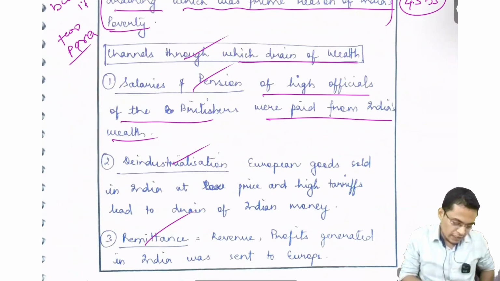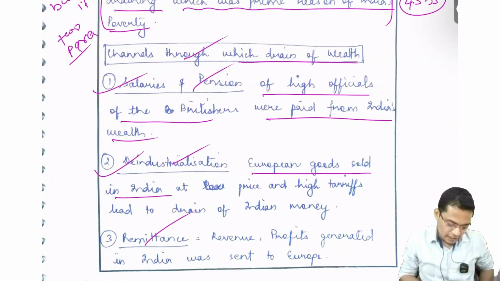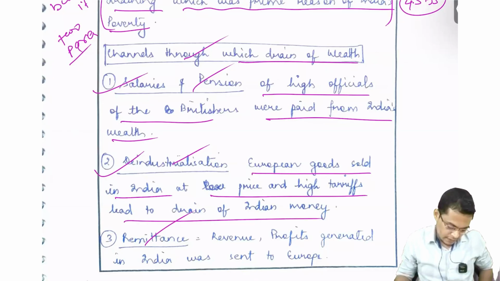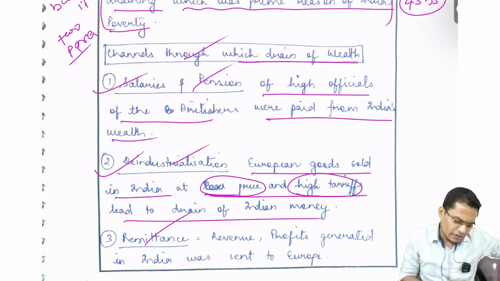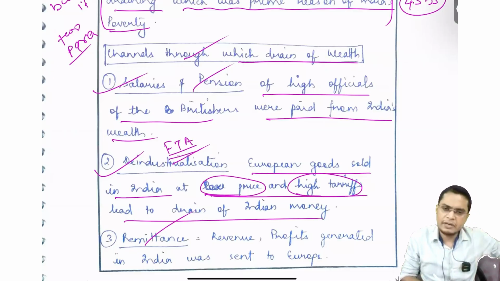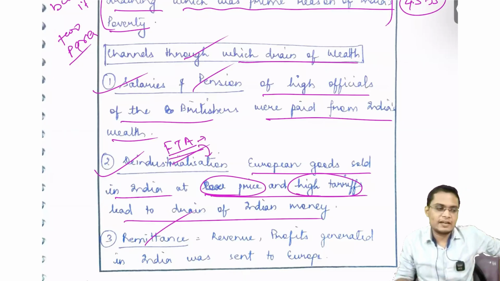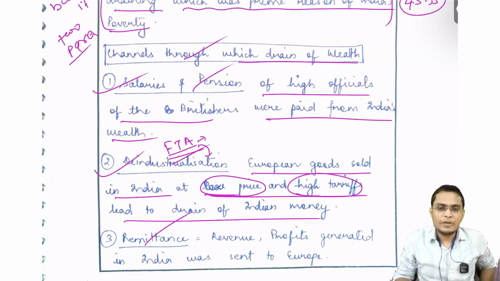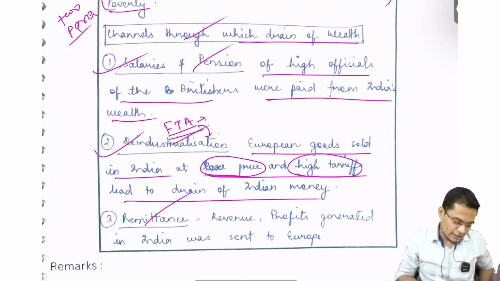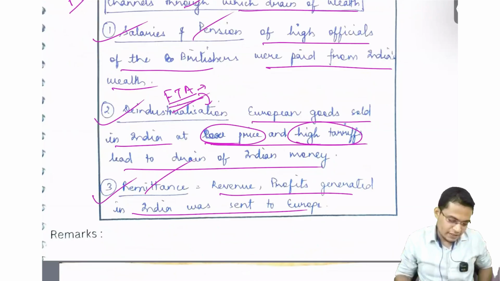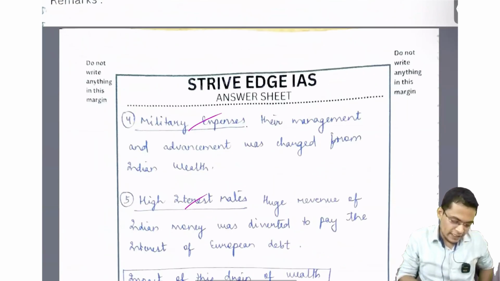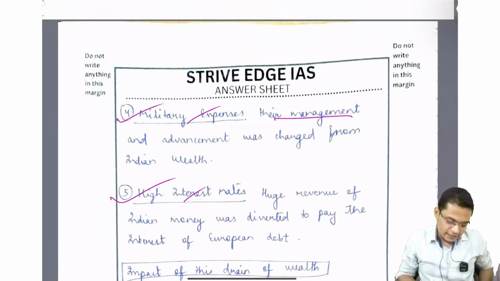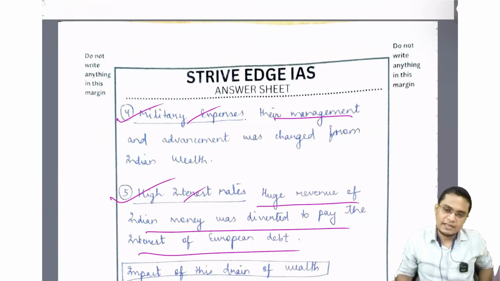Okay, so de-industrialization, European goods sold in India at low price, high tariff. So yes, instead of that you can say free trade agreement. Because of this free trade agreement, deindustrialization is not the only cause, but free trade, because their product is coming to India at zero tariff, also impacted. So next is remittances. So revenue, yes, remittances they are sending back. So military expenses, yes, so high interest rate on all this money they have invested in all these markets.